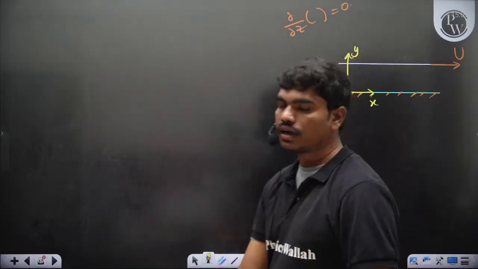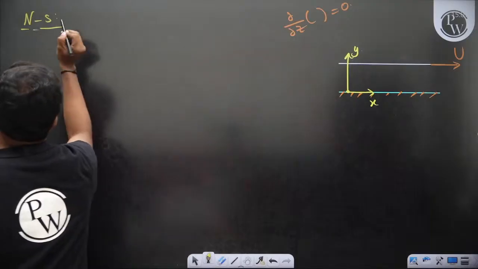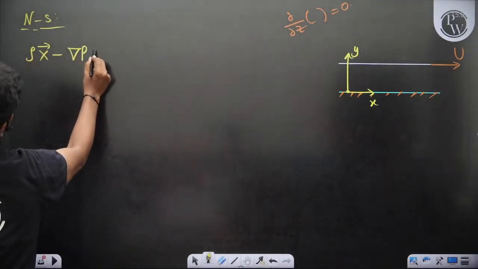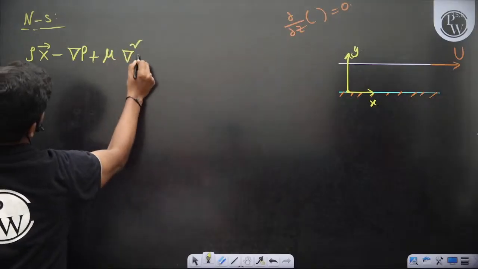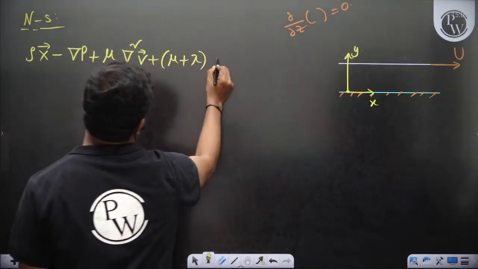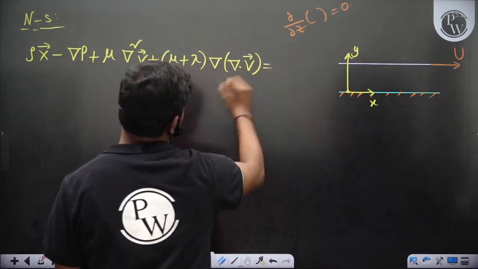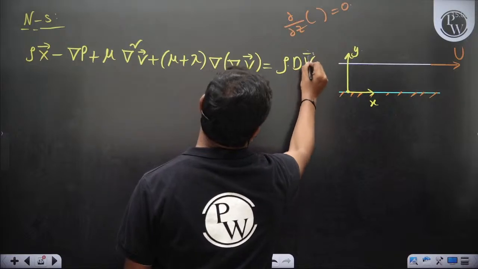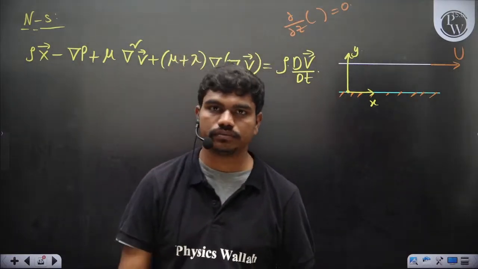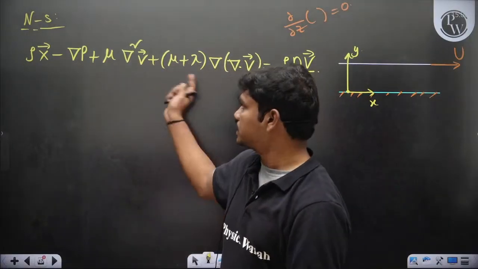Now if you start with the Navier-Stokes equation, the general Navier-Stokes equation: rho times body force minus gradient of P plus mu times del square V plus (mu plus the second coefficient of viscosity) gradient of divergence of V is equal to rho times acceleration dV by dt. So this is the generalized Navier-Stokes equation, correct? Normally for any flow with Stokes approximations, of course.